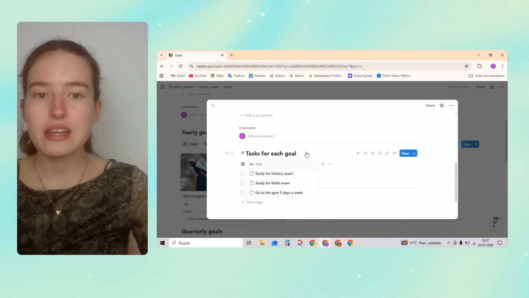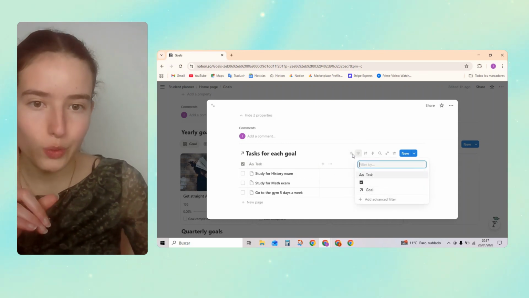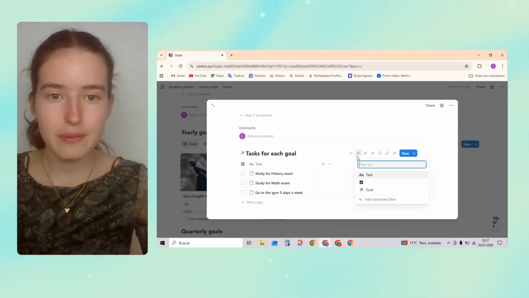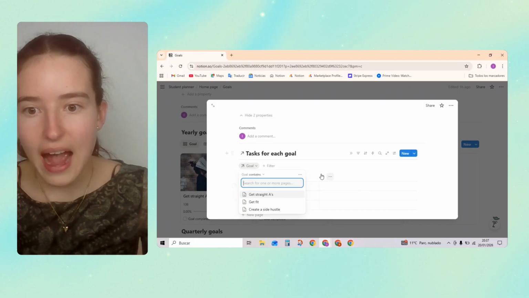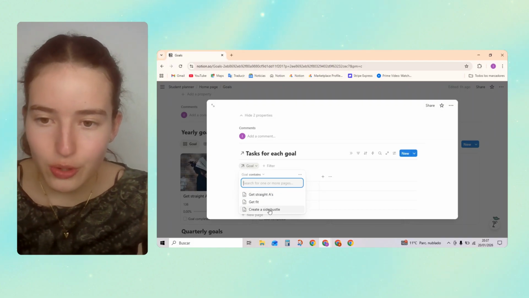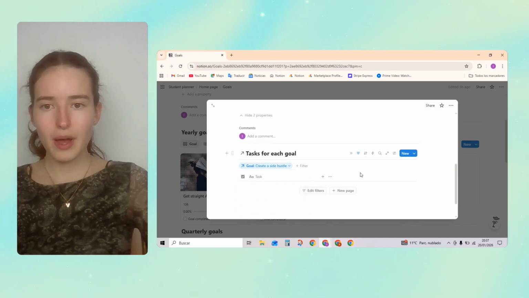And here we're going to see the tasks that we have for each goal. But first of all, we have to press this button over here, and then press this that says goal. We press the new one, and press create a side hustle. Perfect.